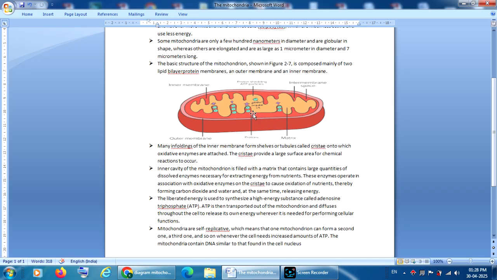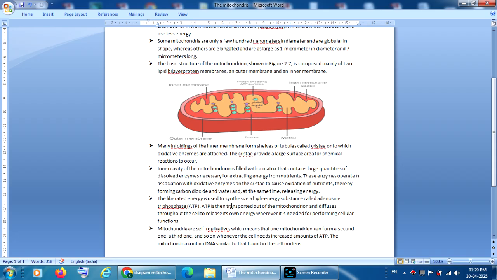So many oxidative enzymes are present on the cristae. These oxidative enzymes in turn function with the enzymes present in the matrix of the mitochondria, and extract nutrients and release carbon dioxide, water, and also energy molecules like adenosine triphosphate, which is required for the functioning of the cell. Understand?